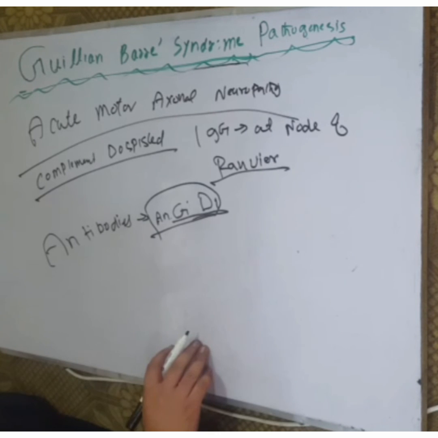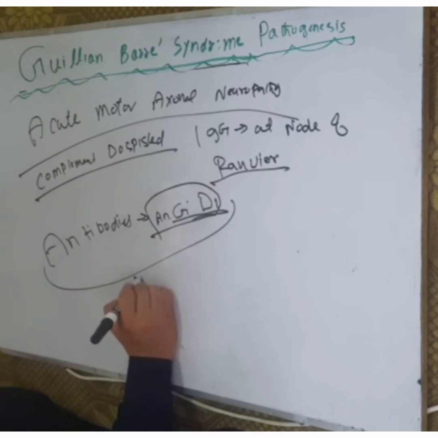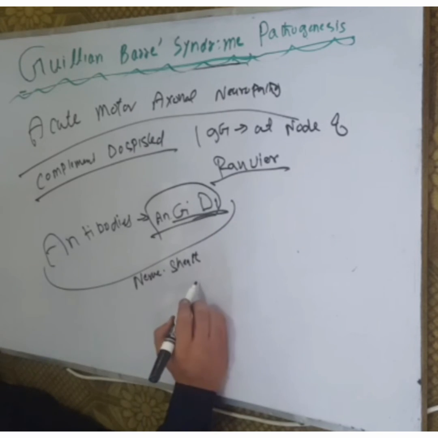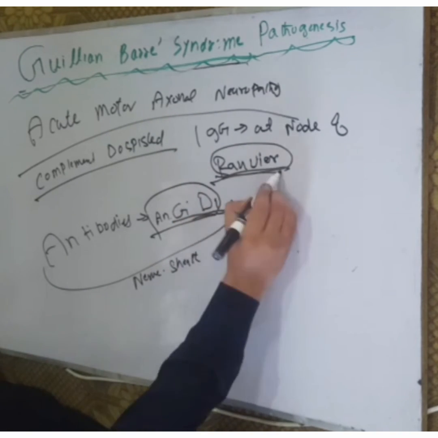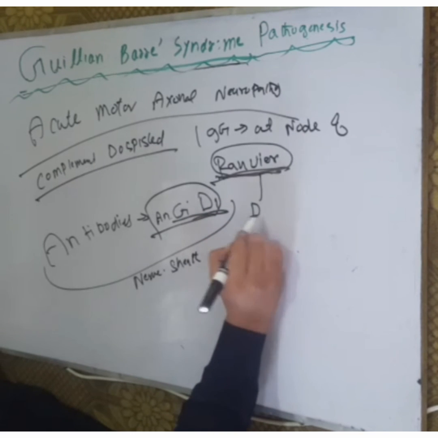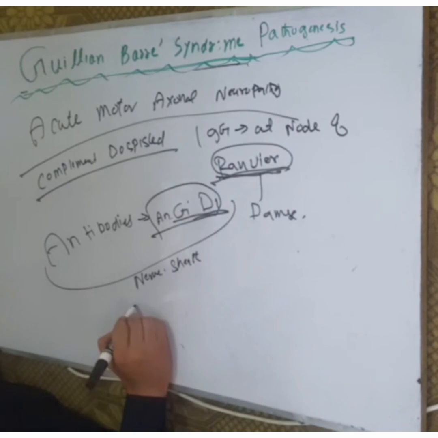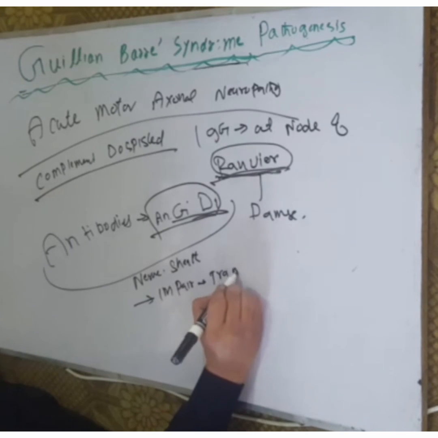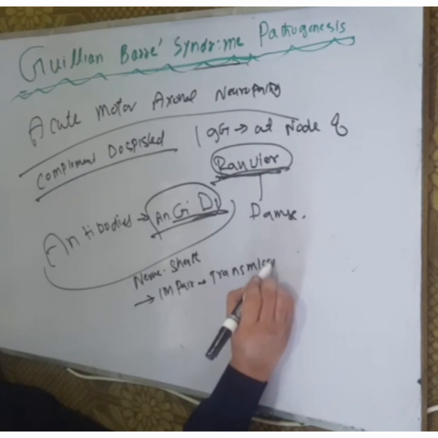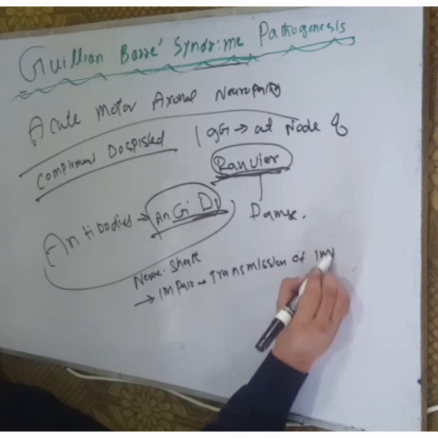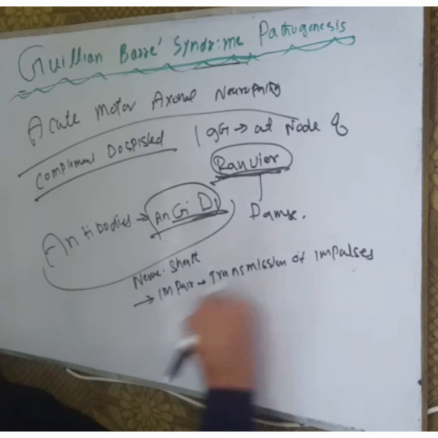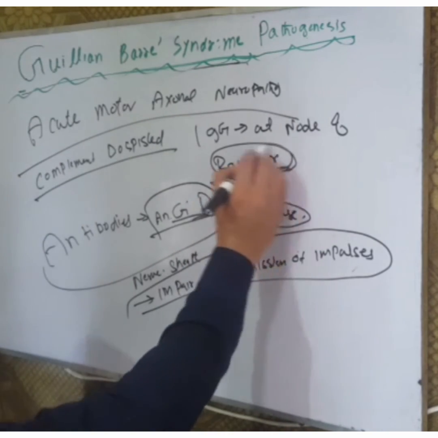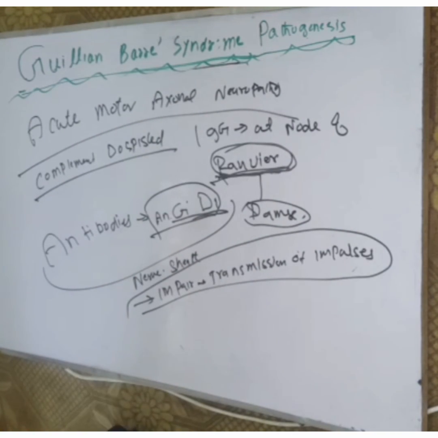When these antibodies are formed, this damages the nerve sheath, and the node of Ranvier becomes damaged. There is impairment in the transmission of impulses because the nodes of Ranvier are damaged and deposited. Autoantibodies are found at the node of Ranvier.